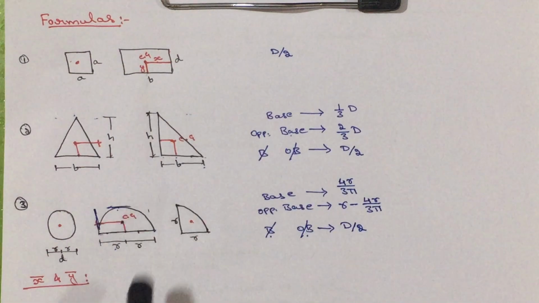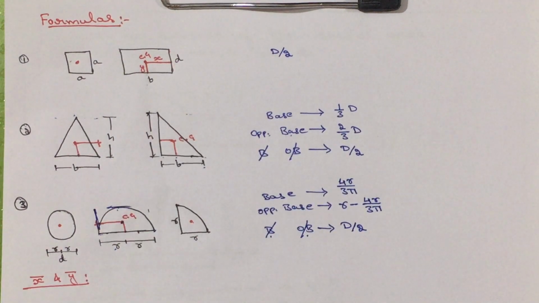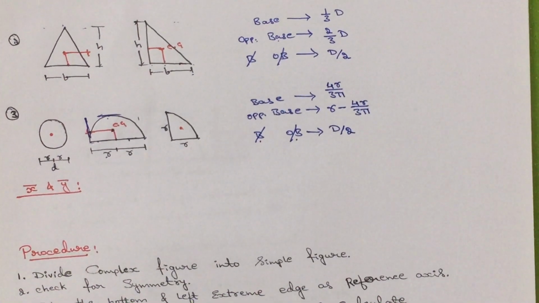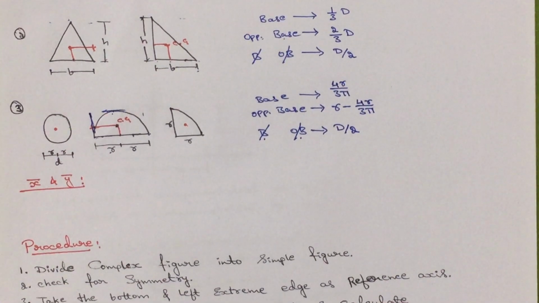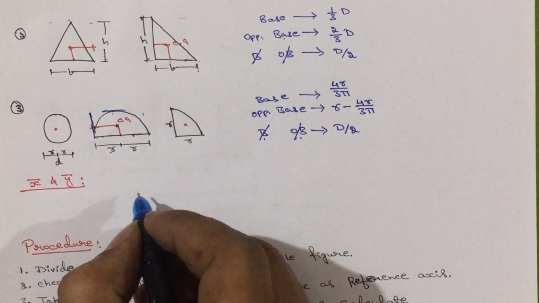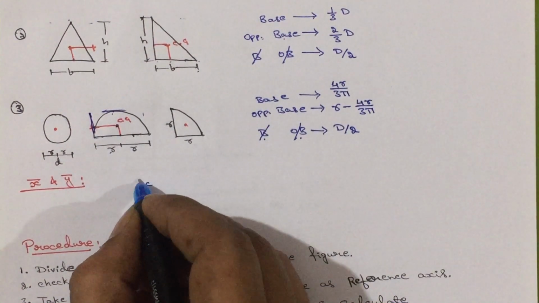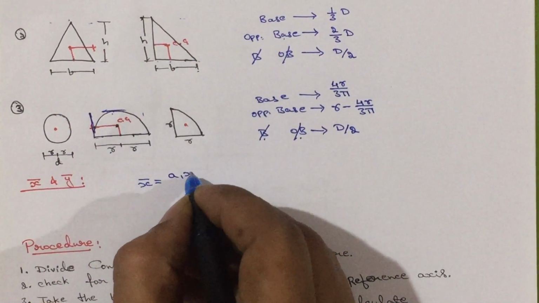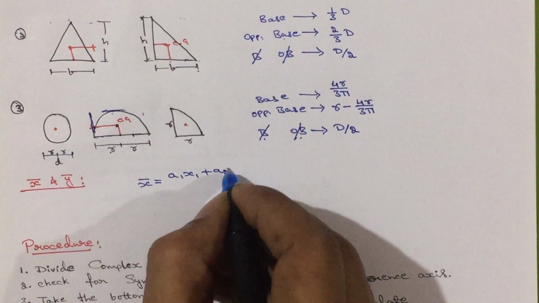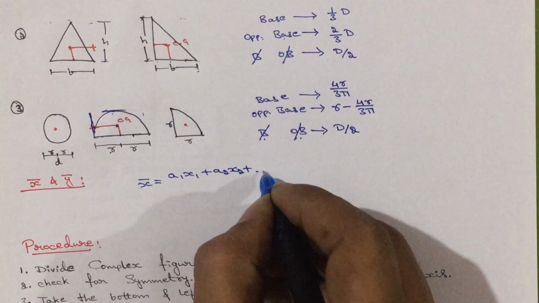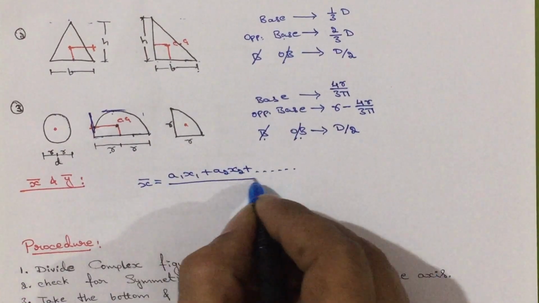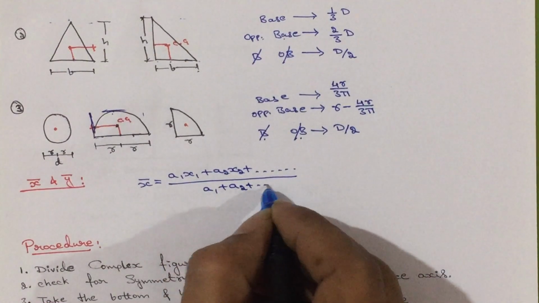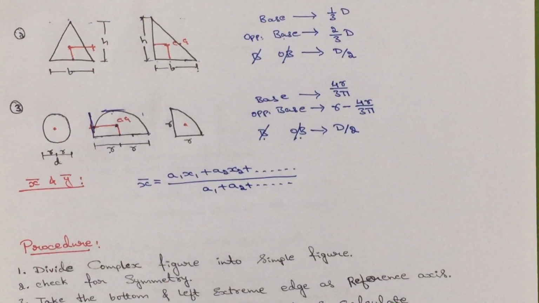Once we calculate these simple figures, let us know how to calculate x bar and y bar finally. Our x bar and y bar are the centroidal distances. X bar is given by a1 x1 plus a2 x2 plus a3 x3 and so on, divided by a1 plus a2 plus a3 and so on. The formula will be given like this.